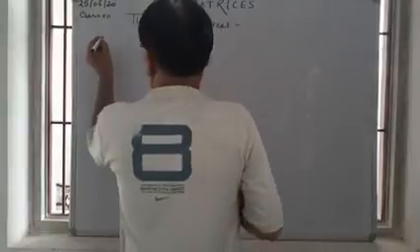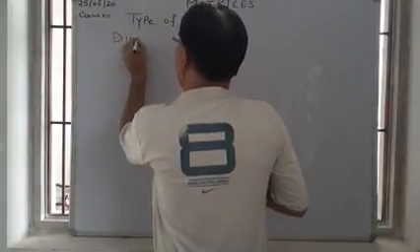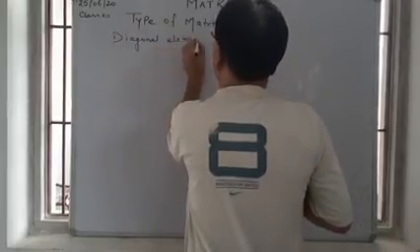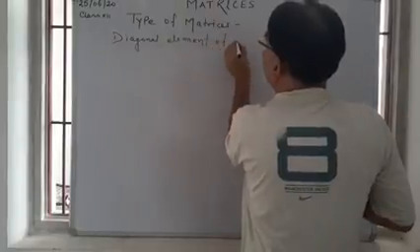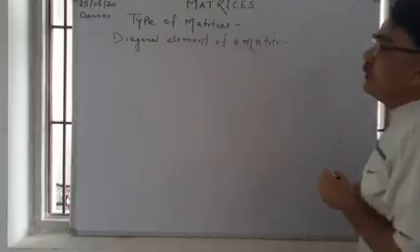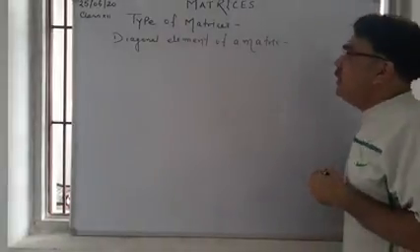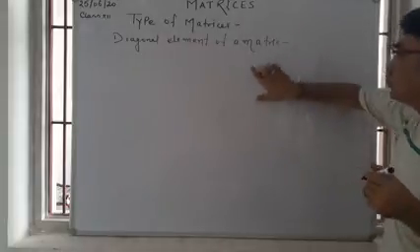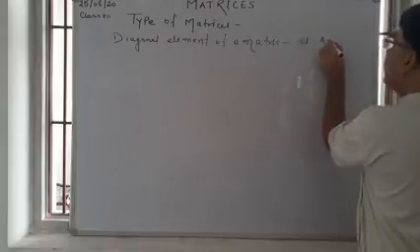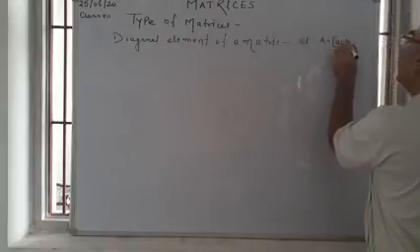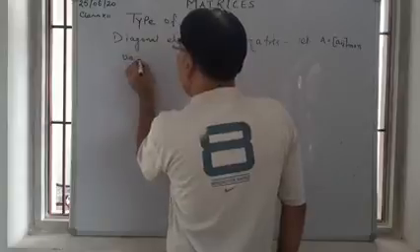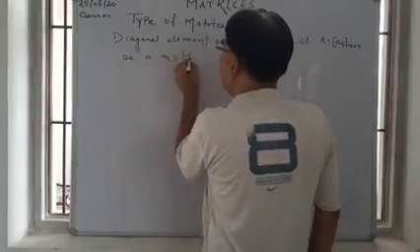Now we are going to discuss diagonal elements of a matrix. Let A is equal to Aij, n cross n, be a matrix.